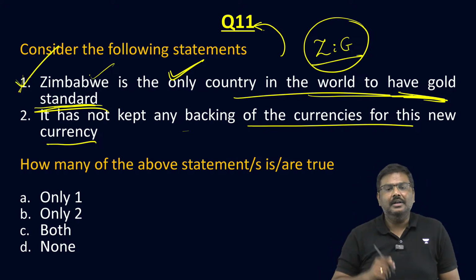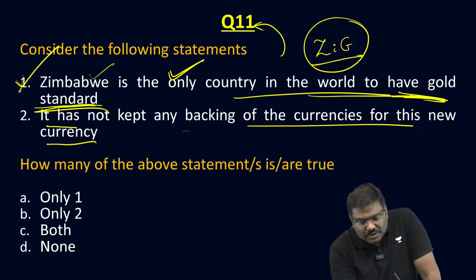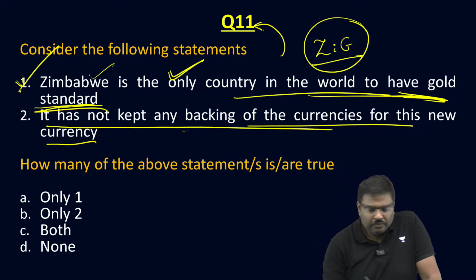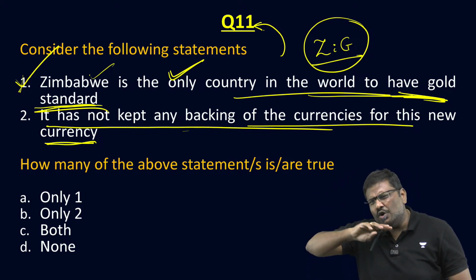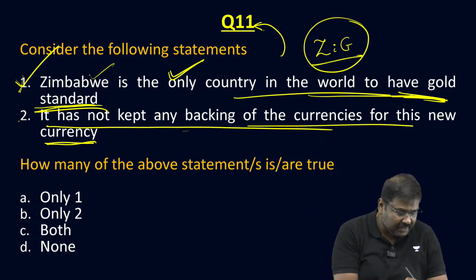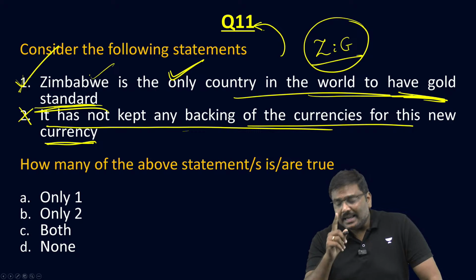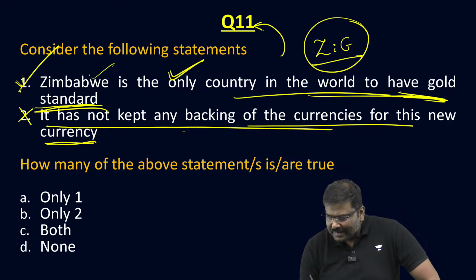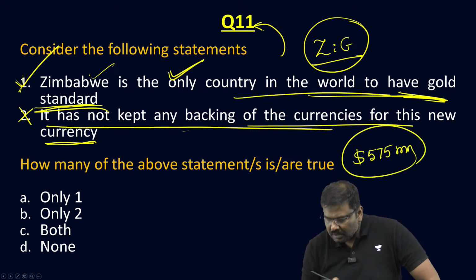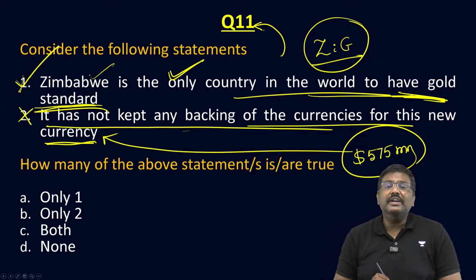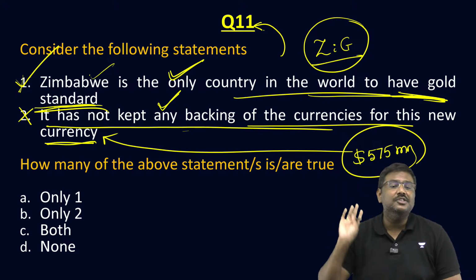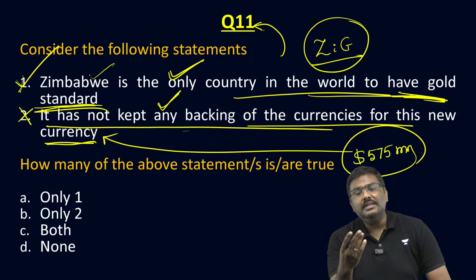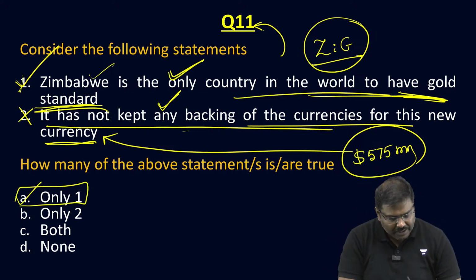First statement is correct. Second one, it has not kept any backing for this new currency. It has no backing for this currency. No backing has been kept. The second statement is incorrect. Why? Please remember this. It has kept a certain backing of $575 million to issue this new currency, the ZIG. So first statement is correct, second one is incorrect. Right option will be option A now.